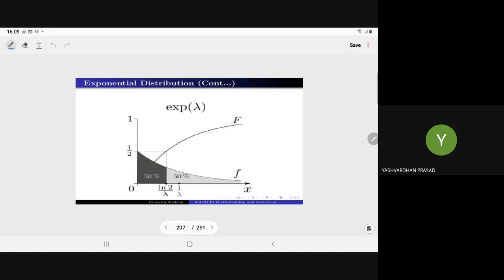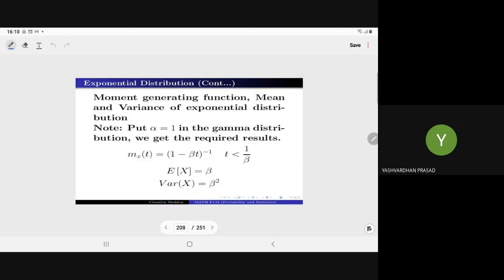Now here you can see the shape of the PDF and CDF. At x equal to ln 2 upon lambda, we have the 50-50% portion. This is the median of the exponential variate, because it divides the area under the exponential curve into 50-50%. So we have derived the moment generating function for the exponential variate.